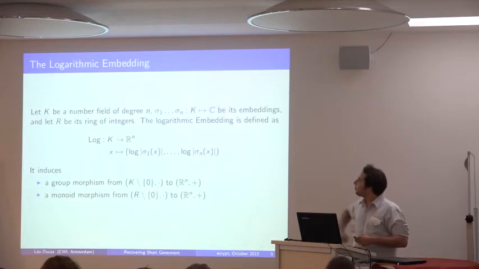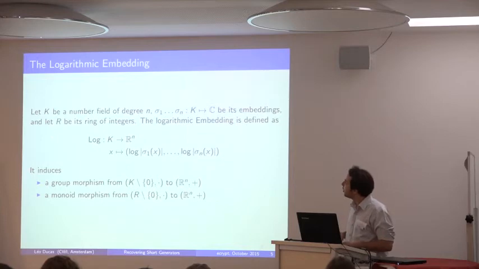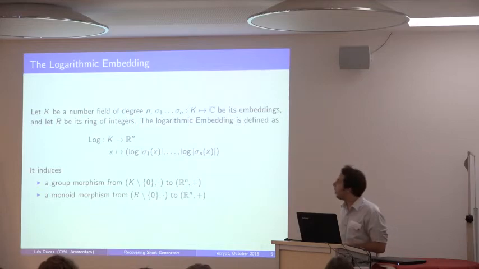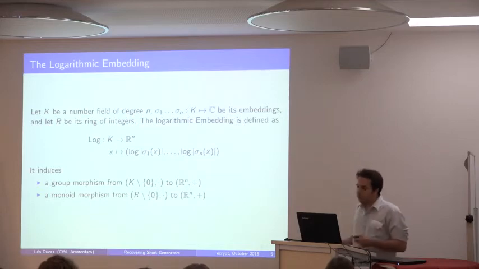Okay. So the logarithmic embedding. As I told you, we let K be a number field, and it has degree n, and it has n embeddings. So that's just the FFT coefficient. The embeddings are just evaluating those polynomials at the roots of unity, or the primitive roots of unity in the cyclotomic case. If we're not in the cyclotomic case, then it's all the roots of unity.